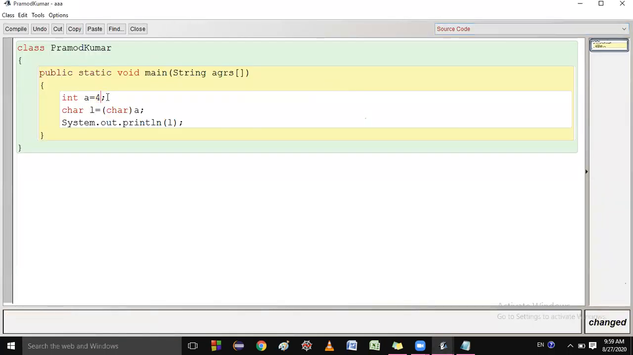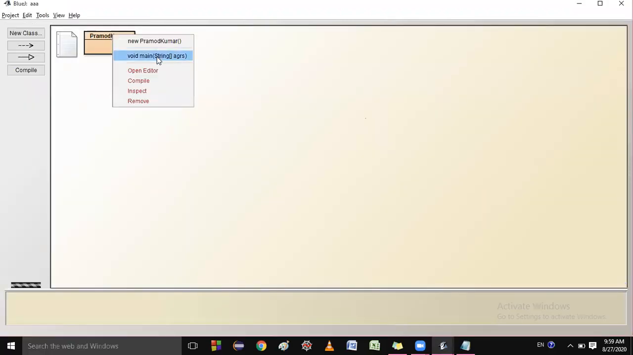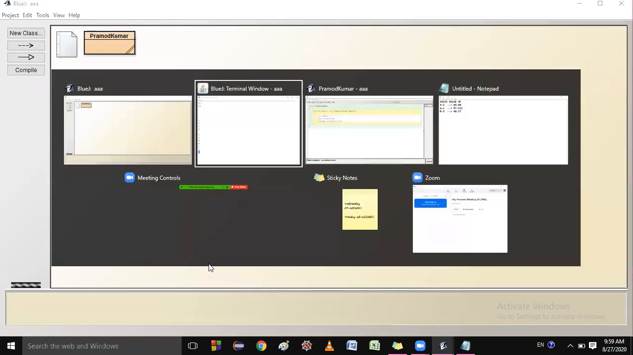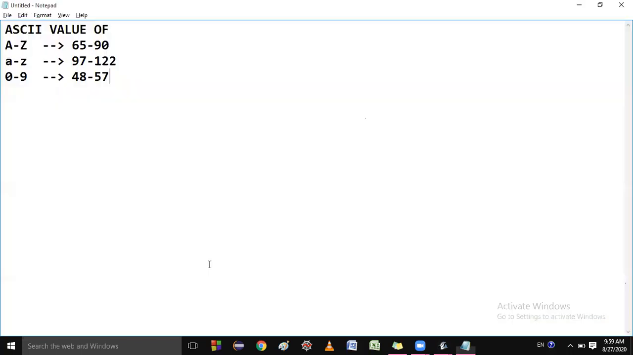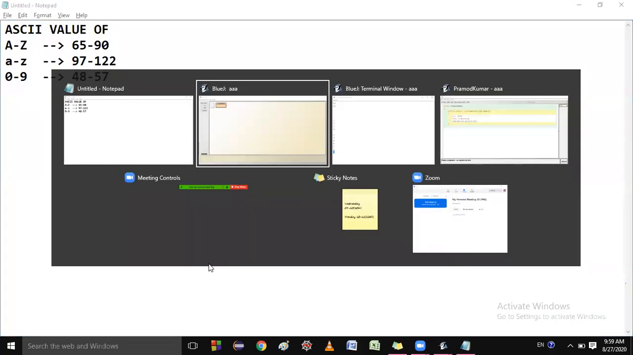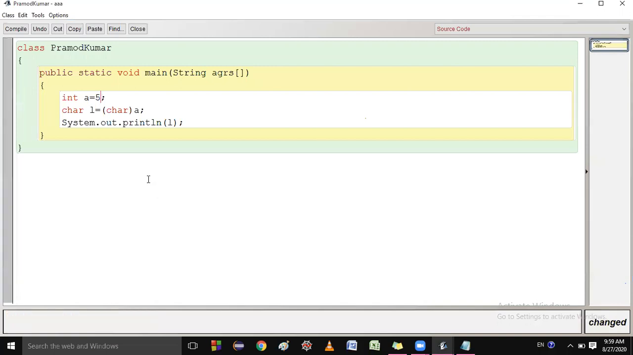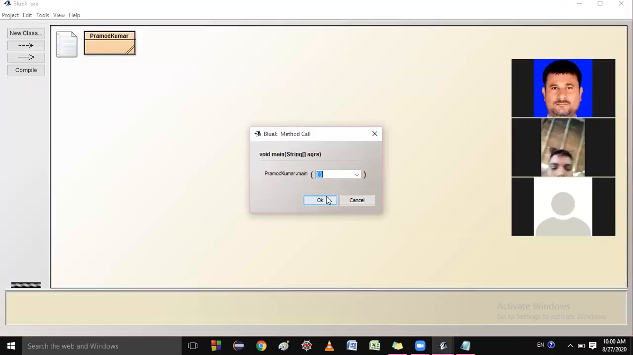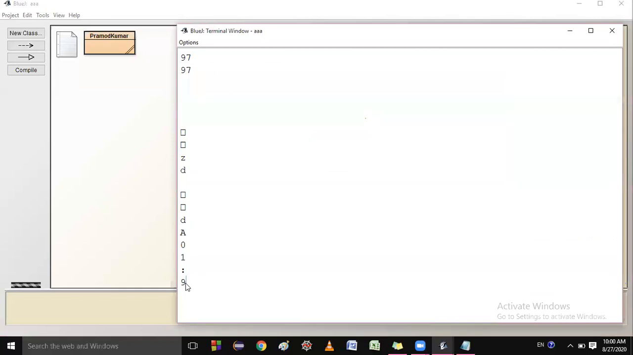If you write here 58, what should be the answer? This is colon. Colon means this 58 is reserved for colon. So that means this is 48. What I have written is 48 to 57, and the last is 57. Let's check it. What are you getting? 9. Right now it is clear.